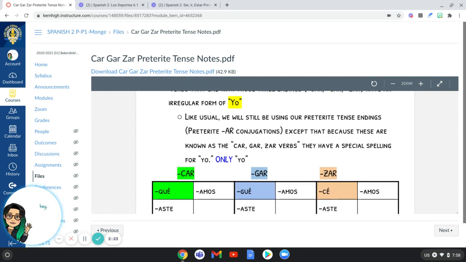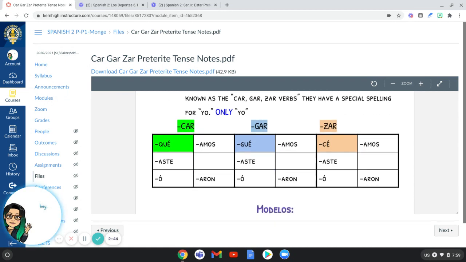What that means, and you'll see it in your charts right now, is that you're still going to be following the same preterite tenses that we have been using for like 2 modules, pretty much the whole quarter. But when it comes to the yo form, there's going to be a small change. If you notice, nothing else in the chart changes, except what I highlighted, but it still follows the same rules. It still needs to have your accent in the 2 special places, except the yo form has a different spelling. The rest of them will not. So they're not boot verbs. They're not stem changers for the entire chart. They're kind of a stem changer, but only for yo.